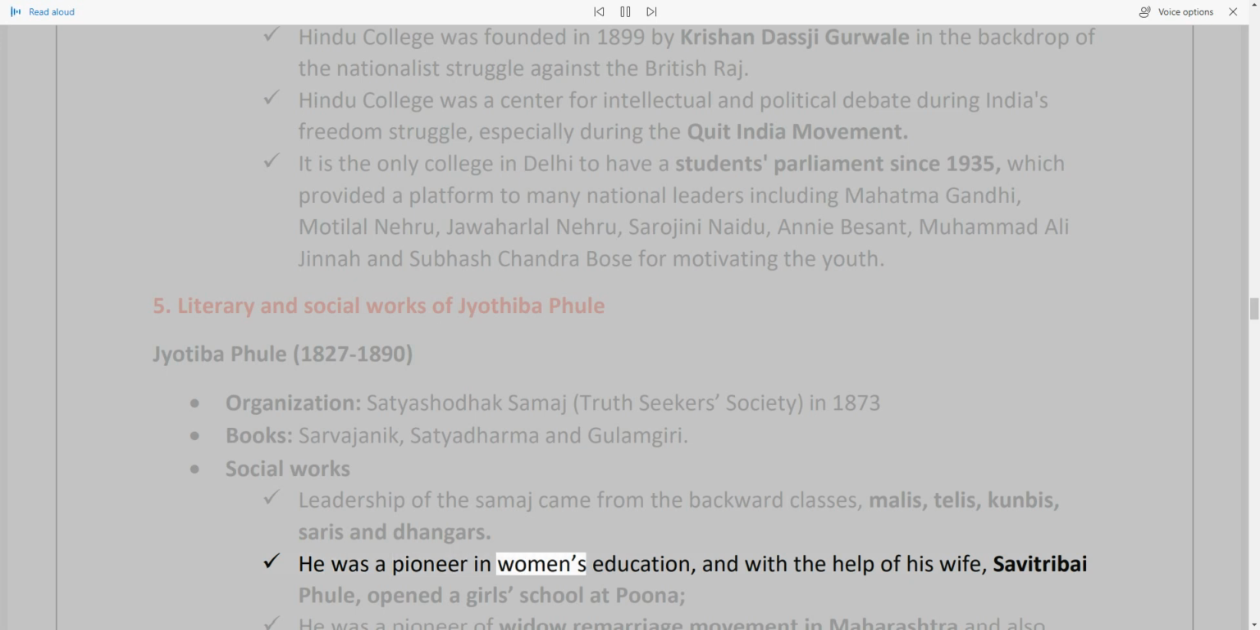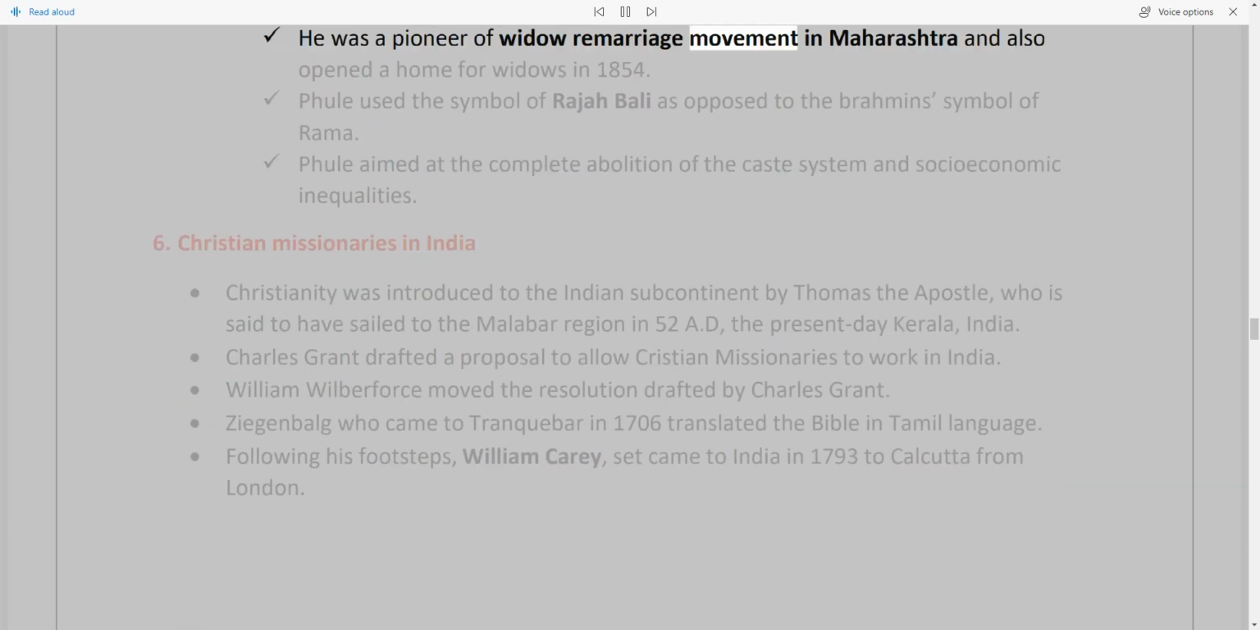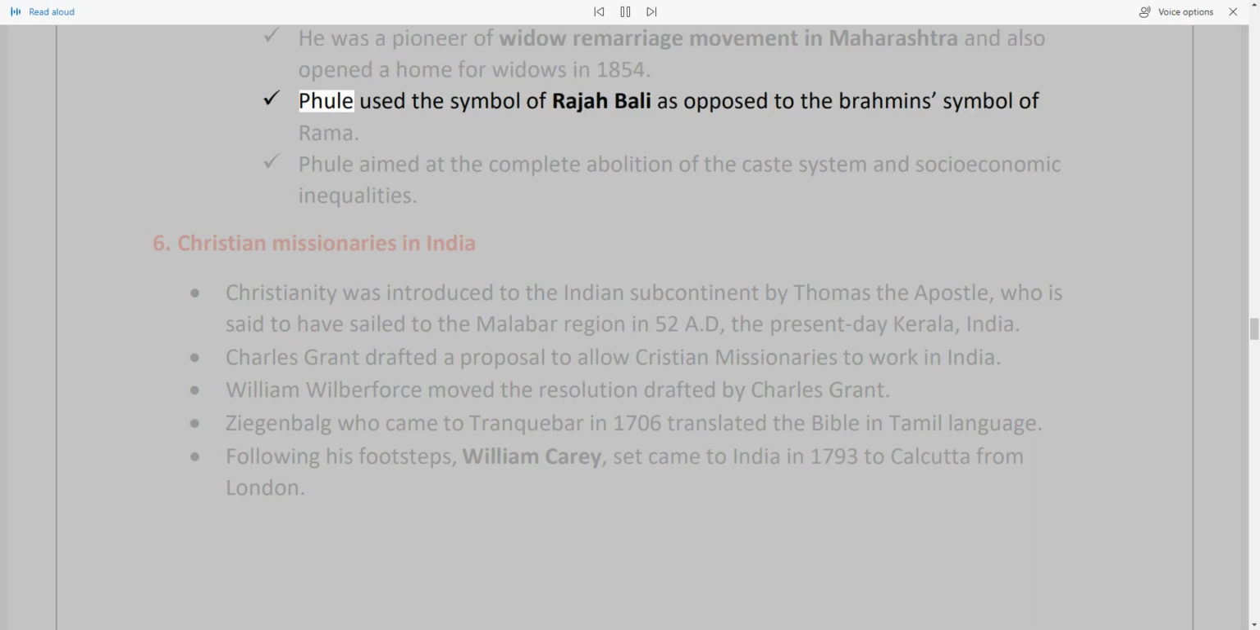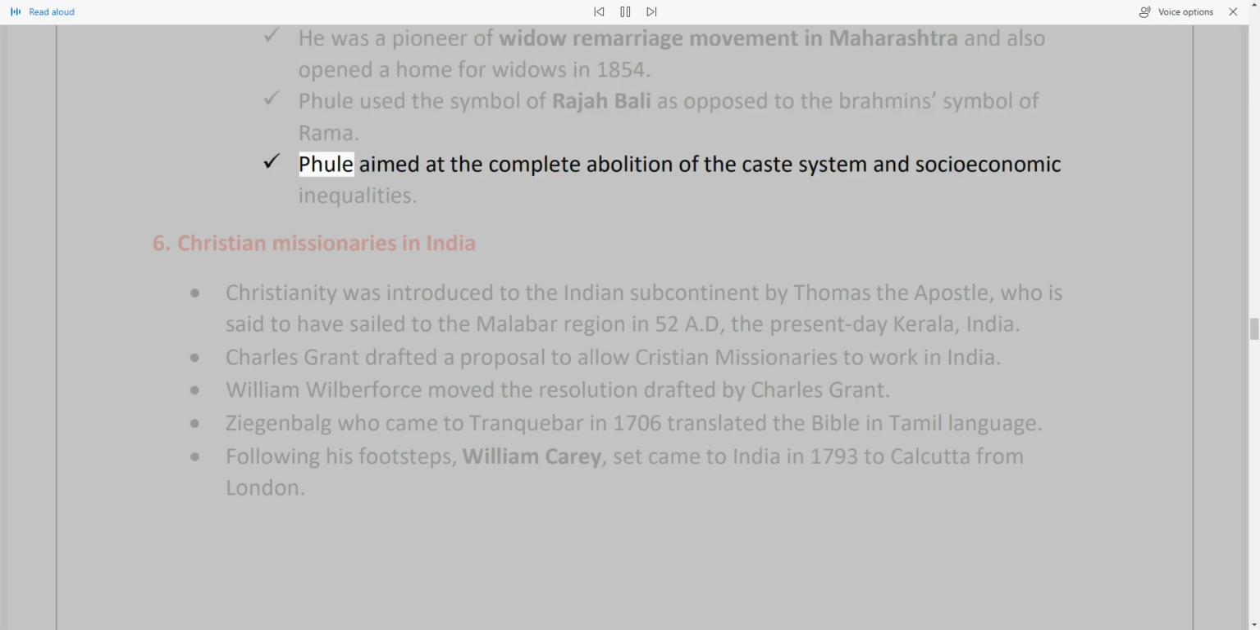He was a pioneer in women's education, and with the help of his wife, Savitribai Phule, opened a girls' school at Pune. He was a pioneer of the widow remarriage movement in Maharashtra and also opened a home for widows in 1854. Phule used the symbol of Raja Bali as opposed to the Brahmin symbol of Rama. Phule aimed at the complete abolition of the caste system and socio-economic inequalities.